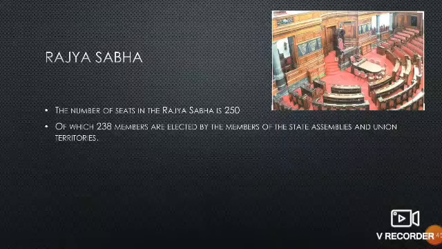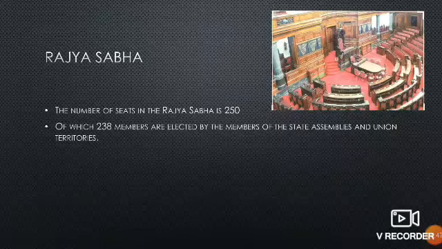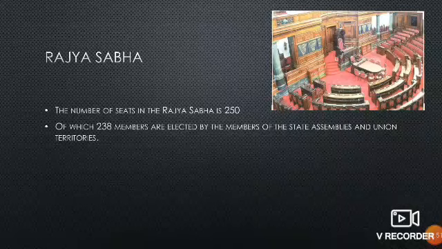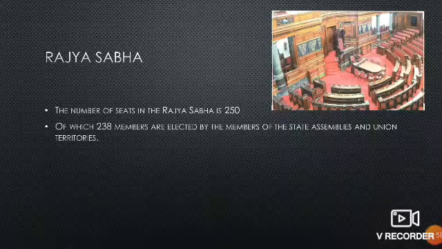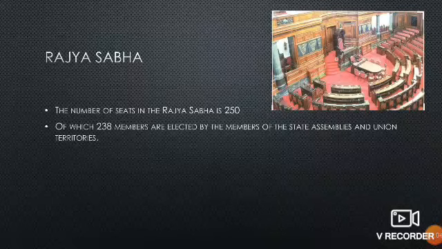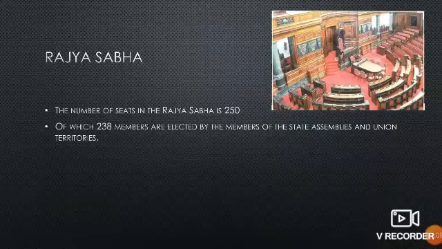Now state assemblies are those assemblies which every state is having, state government everybody is having, and in that state government we have MLAs to look after it. Okay, members of legislative assemblies are called MLAs. So the members of state assemblies and the members of union territories elect the 238 members of Rajya Sabha out of 250.